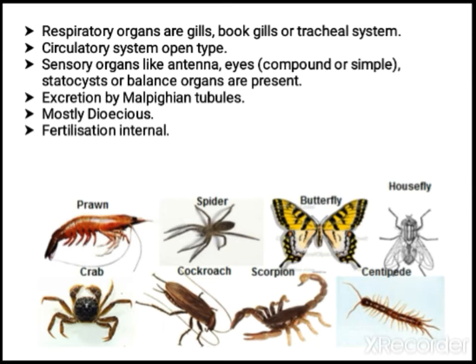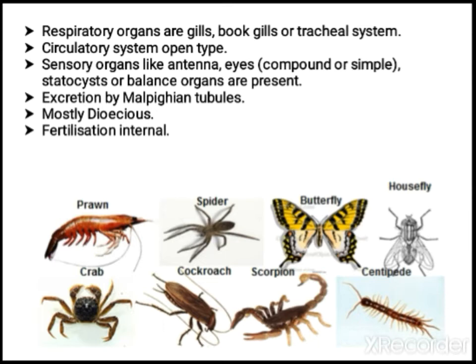The circulatory system is open type. Open type means there are no restricted arteries, veins like that. The sense organs are antenna and eyes. Eyes can be compound eyes or simple eyes. The excretion is by special type of structures called Malpighian tubules. It is attached with the digestive system.